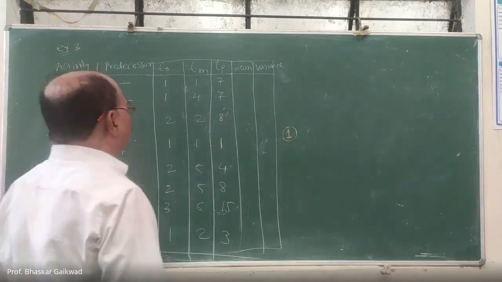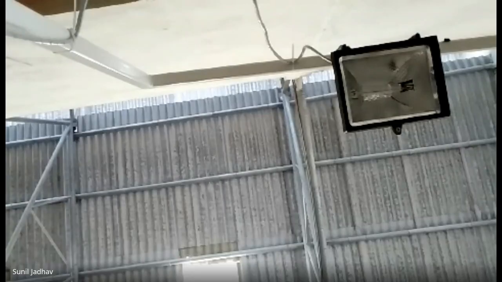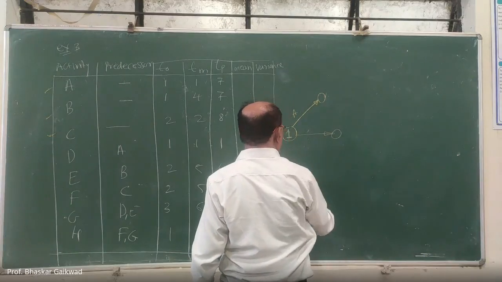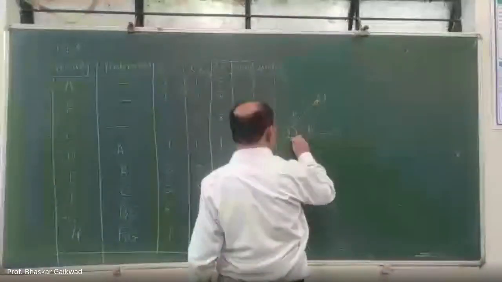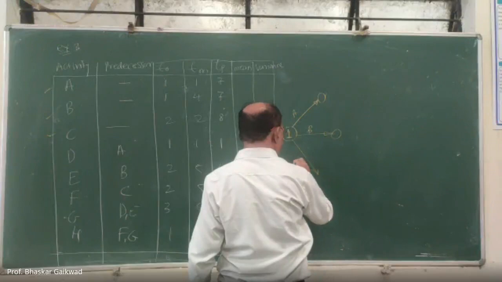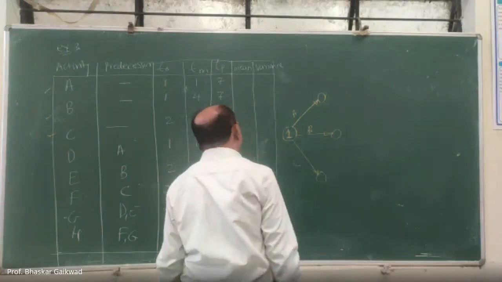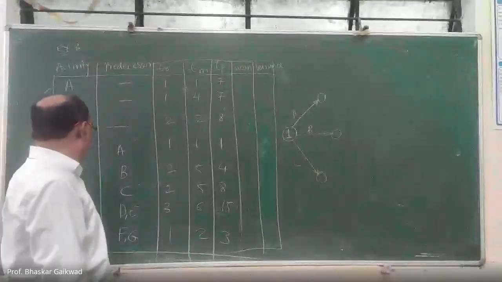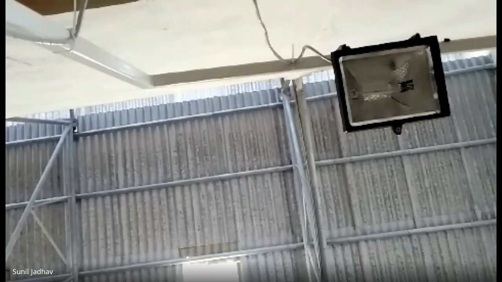So this is activity A. B will be here. Then C will be here. After these three activities are over, D will start from A. D and E are in one position.